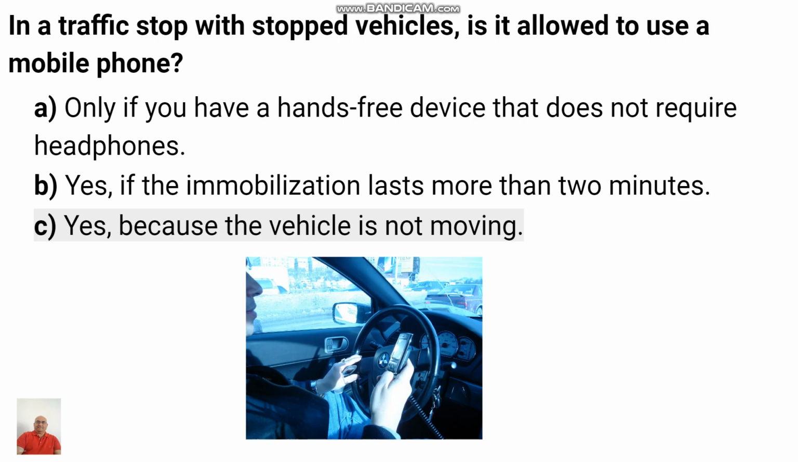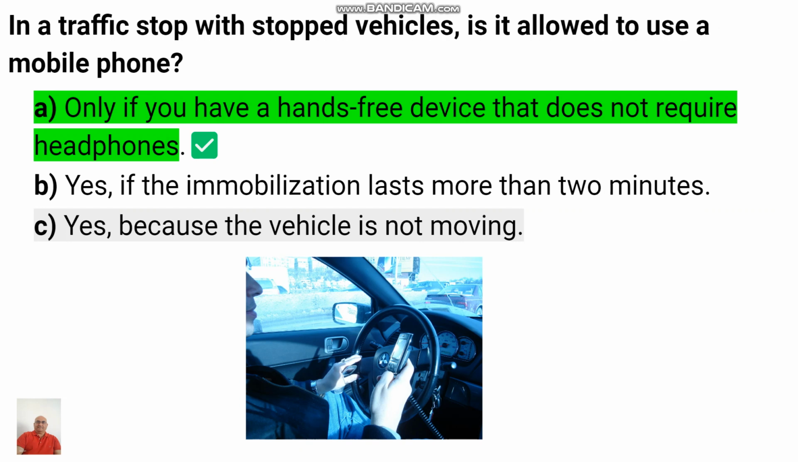In a traffic stop with stopped vehicle, is it allowed to use a mobile phone? Mobile phone use is prohibited in a vehicle. So let's see the options. Only if you have a hands-free device that does not require headphones. Yes, if the immobilization lasts for more than 2 minutes. Yes, because the vehicle is not moving. So A is the correct answer: only if you have a hands-free device that does not require headphones.